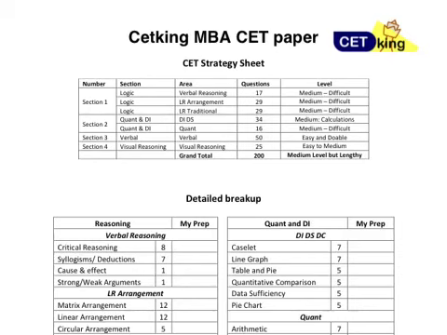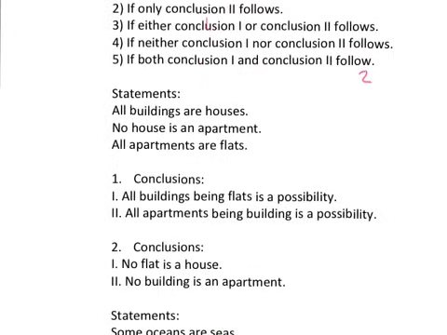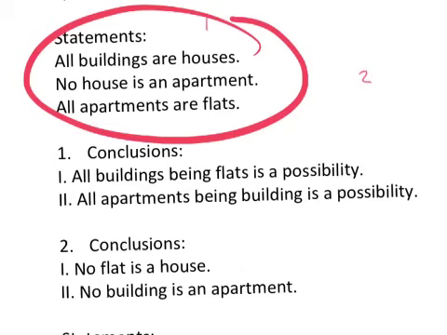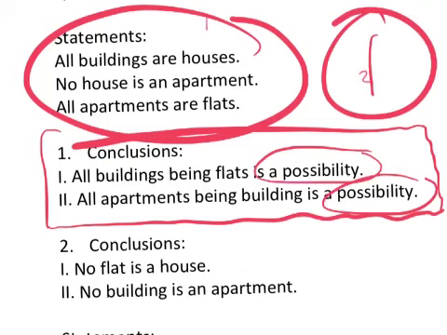Alright, so I'll go in order. The 10 are not ranked from 1 to 10, but I'll tell you which are the most important ones as we go along. So number one thing which some of the people will be shocked to see will be deductions. For example, all dogs are cats, all buildings are houses I'm comfortable with. But in CET, 5 to 6 questions will contain the word possibility. So be prepared for these kinds of possibility based questions which are not very commonly seen in the coaching classes and in the books. So that's the number one change, which is going to be in deductions. You have to be prepared for it.